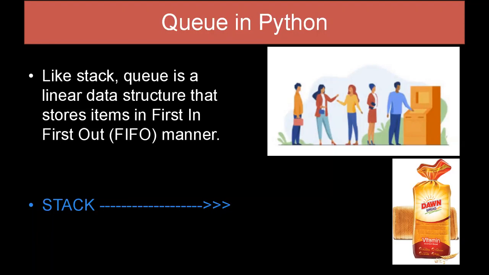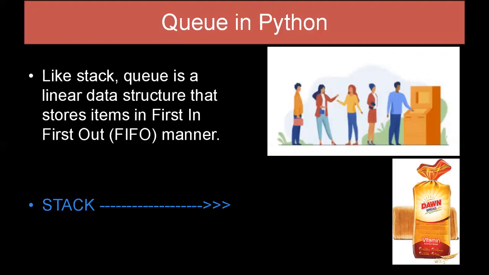If you want to remove the bread, you just need to pick the bread that is at the top of this packet. So you remove this bread, and then you pick the next one, that is now at the top of this packet. So this is how you can do last in first out. It means you add the items at the bottom, and you pick last in first out, meaning the first one that is at the top of the stack.